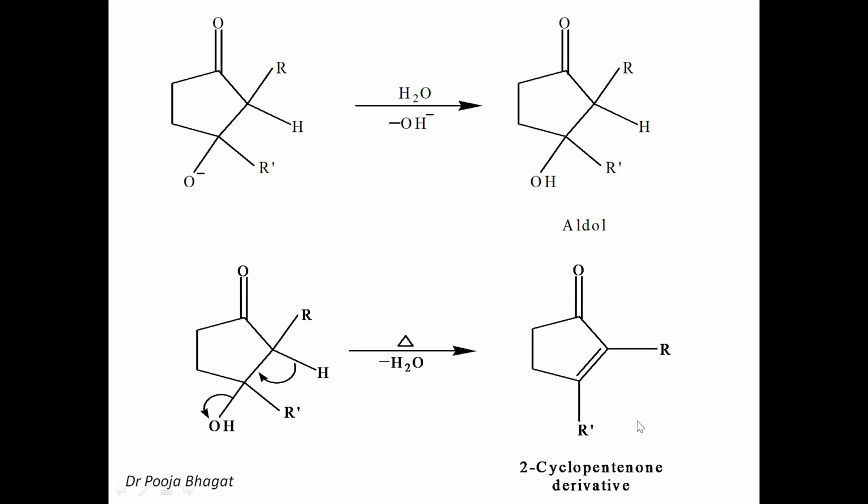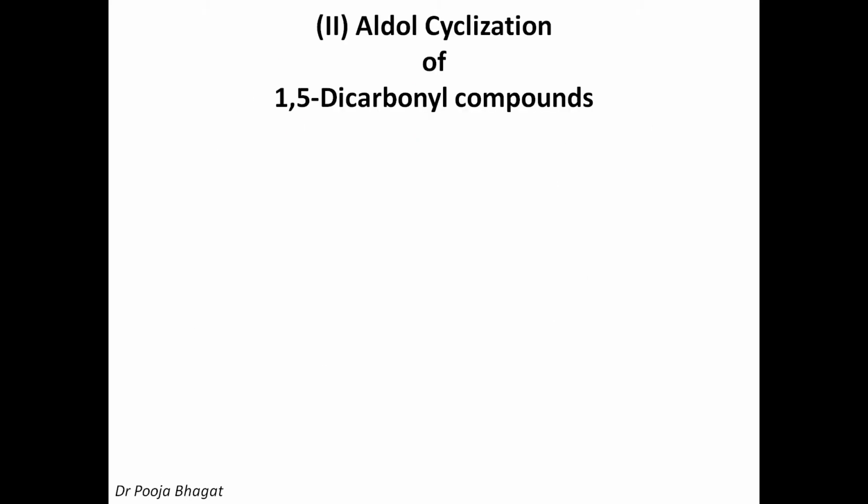Let us take R is H and R dash is also H. So then this will be 2-cyclopentenone. So accordingly you can name the compound. So this is the aldol cyclization of 1,4-dicarbonyl compounds. Let's take another compound. So aldol cyclization of 1,5-dicarbonyl compounds.